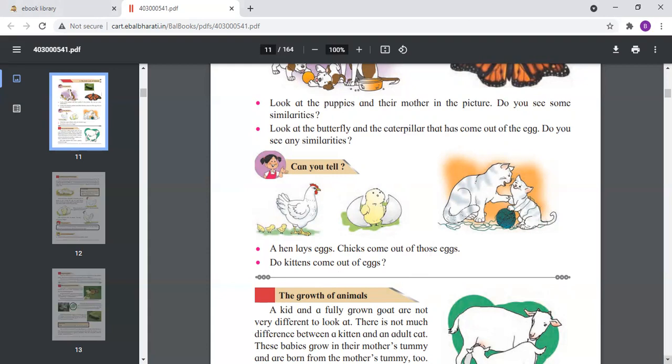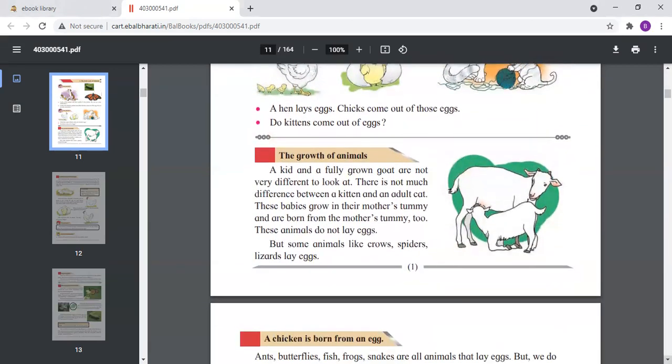Now the next topic is growth of animals. Now you can see here the picture of the goat and the kid. When the kid is fully grown, it looks exactly like the goat. Similarly, the kitten is also very small, but when it grows into an adult cat, it looks similar to its mother. So these babies, when they grow, look exactly like their mothers. These animals do not lay eggs; they directly give birth to the young ones.